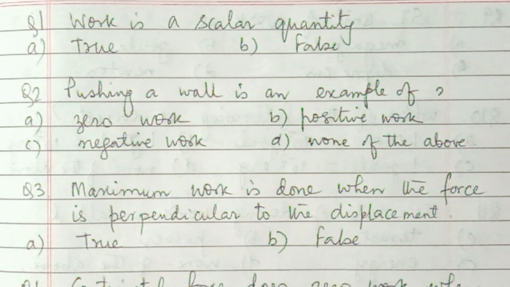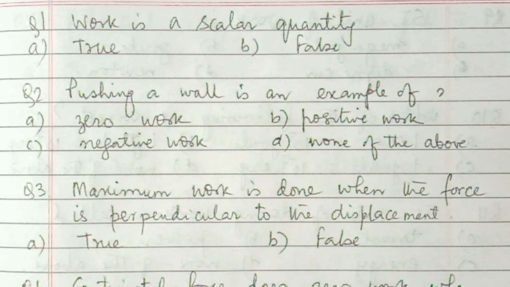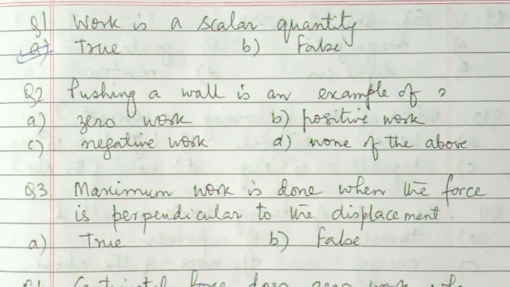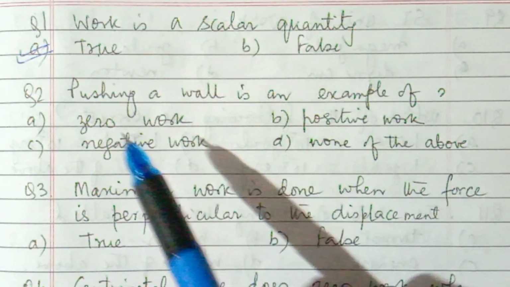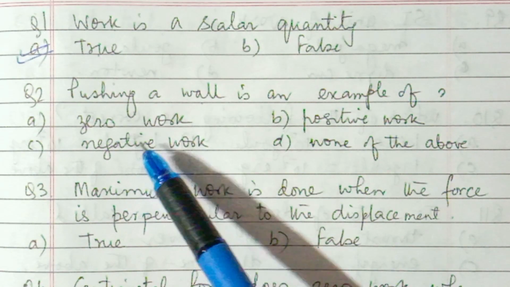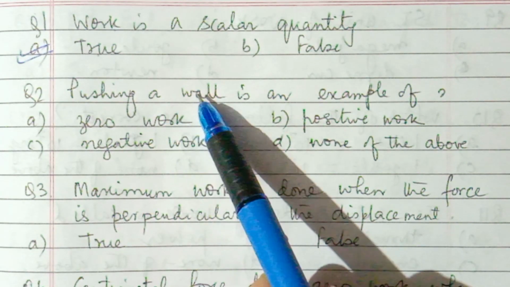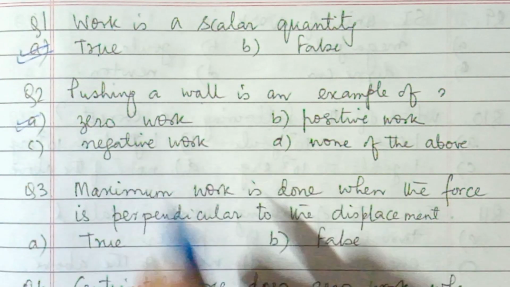Question number 1: work is a scalar quantity. True or false? So, work is a scalar quantity, so A is true. Second, pushing a wall is an example of zero work, positive work, negative work, none of the above. You are pushing a wall, so the wall doesn't move, so force does no work. It will be an example of zero work.